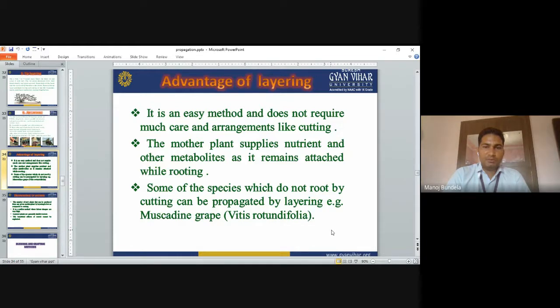Some species which do not root by cutting can be propagated by layering, like muscadine grapes. In this case we normally go for layering.